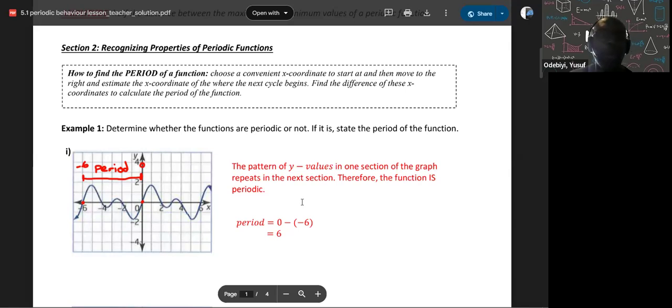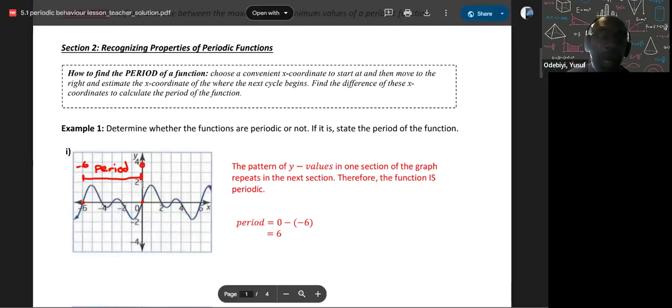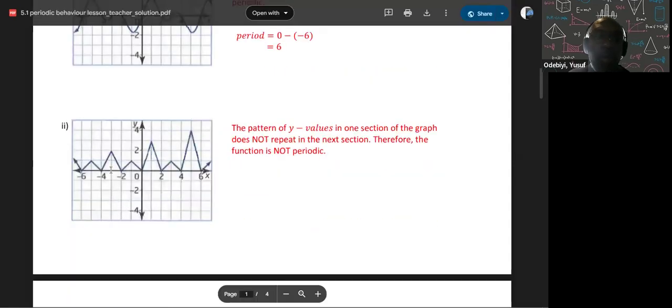Let's look at another example. The question is, determine whether functions are periodic or not and state the period of the function. Well, if we look at this one, this is periodic because it repeats after this distance. So here's a cycle, and one cycle is determined from there to there, and basically it repeats again. Here, there's no repetition from anywhere. You can't see any kind of pattern. So therefore, it's not a periodic function.